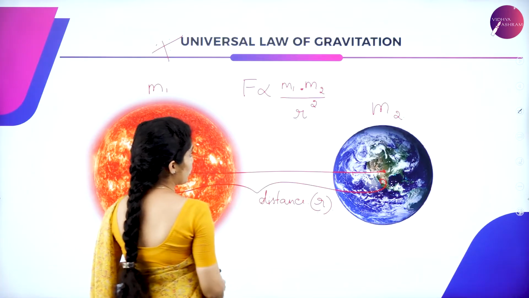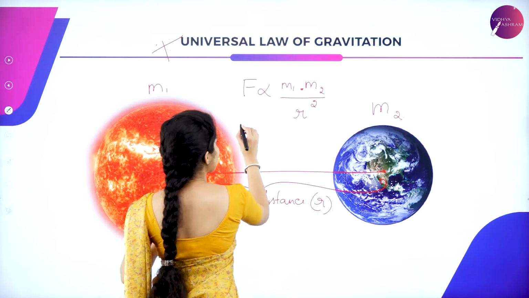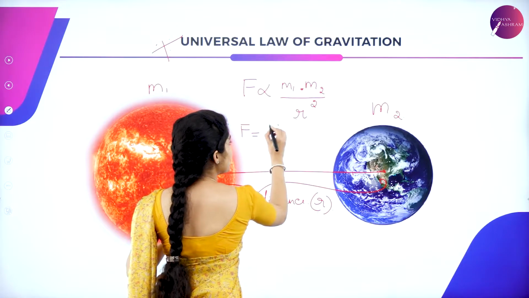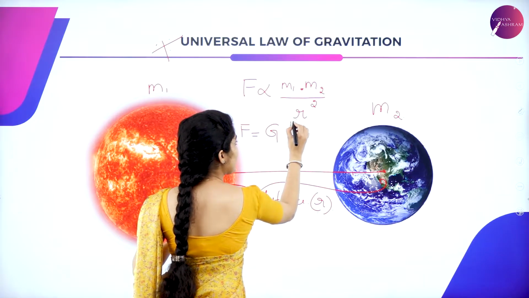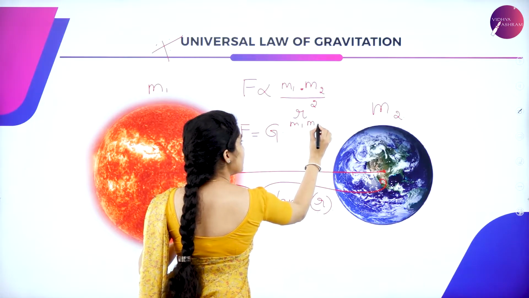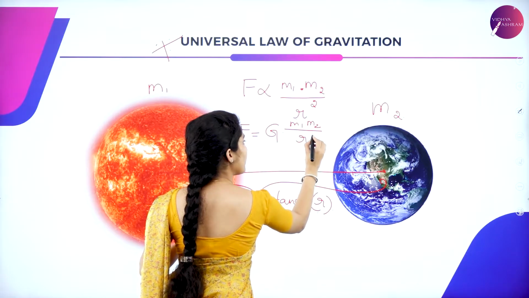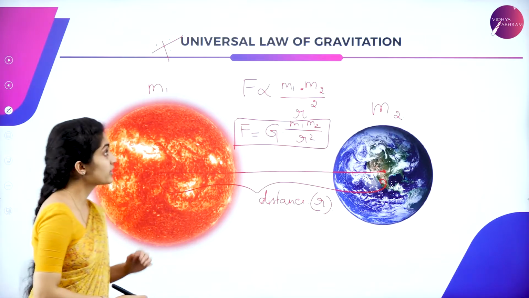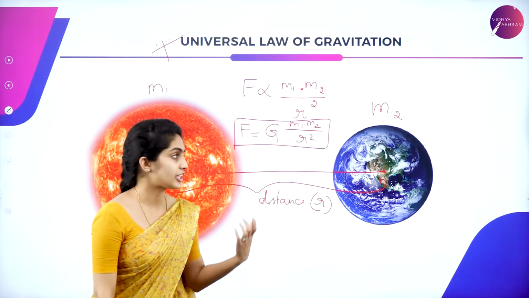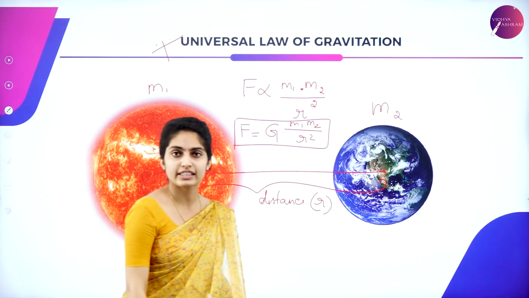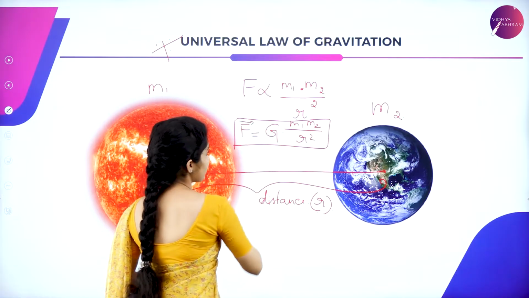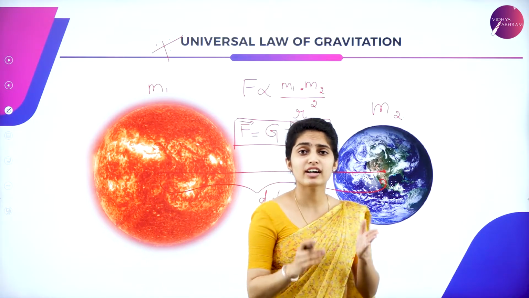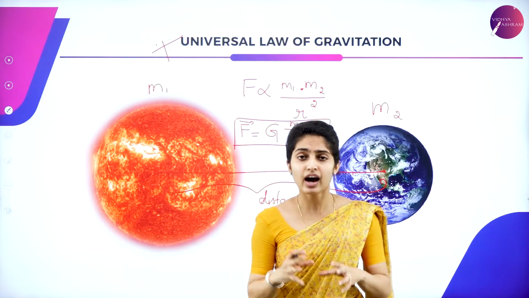So this is our equation, which can be written as F is equal to G into m1 m2 by r square. So the universal law of gravitation equation is F is equal to G m1 m2 divided by r square.